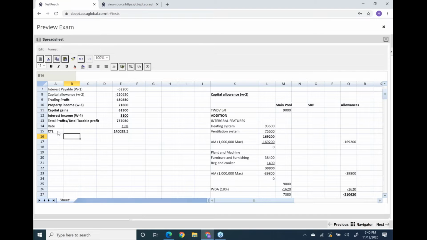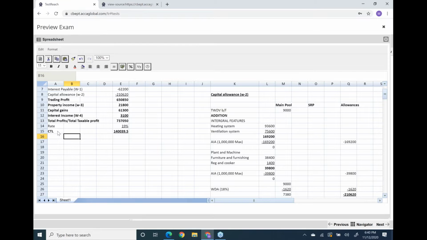First of all, check the limits. Your normal limit is 1.5 million. As there is a 51% group of companies, with 100% holding, you have to divide the limit by 2.